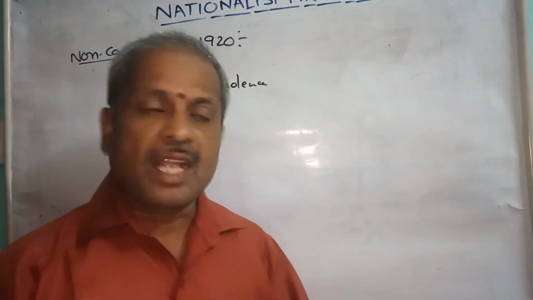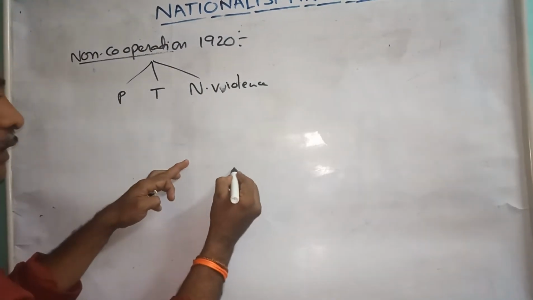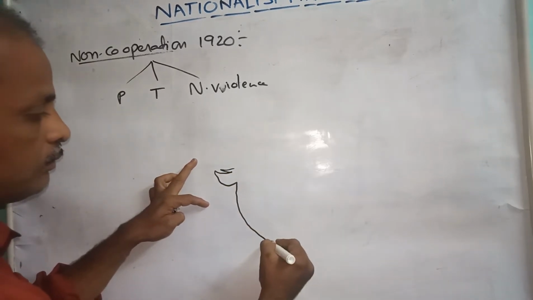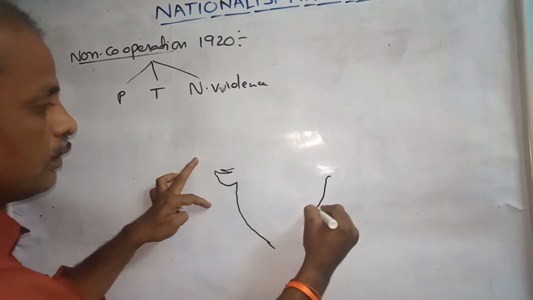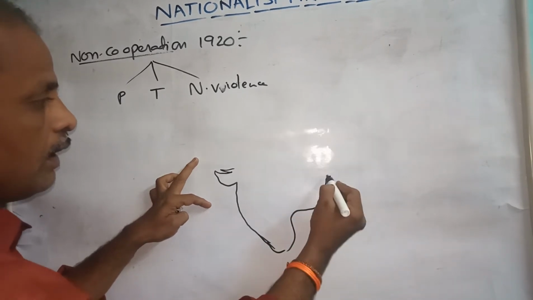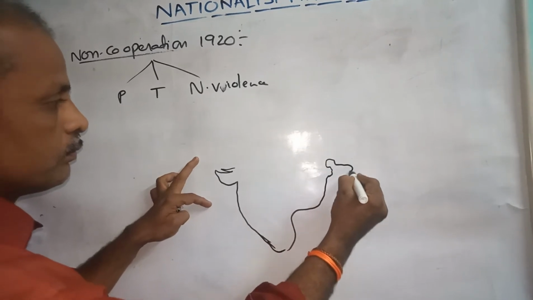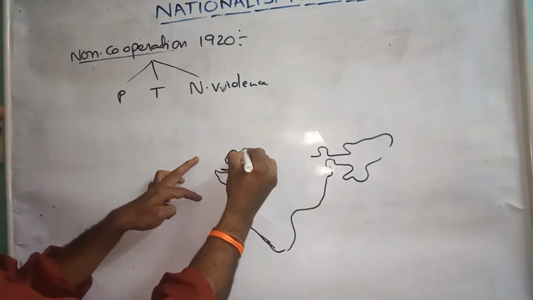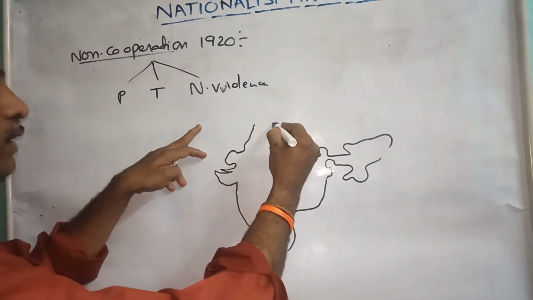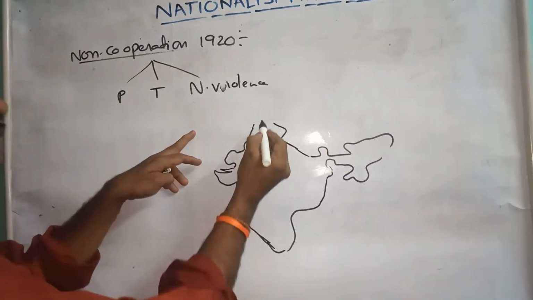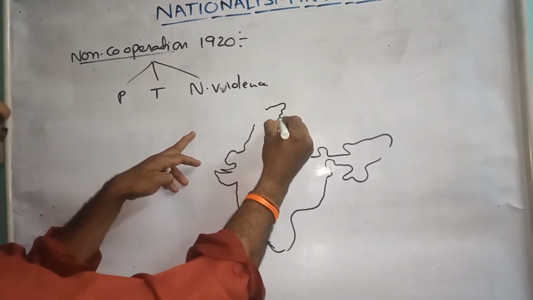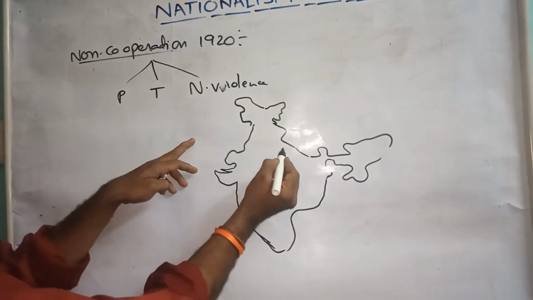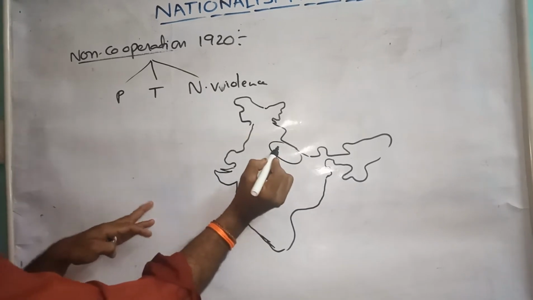In 1922, what happened? Suddenly the non-cooperation movement leaders reached a village in UP, the place Chauri Chaura, in Uttar Pradesh.